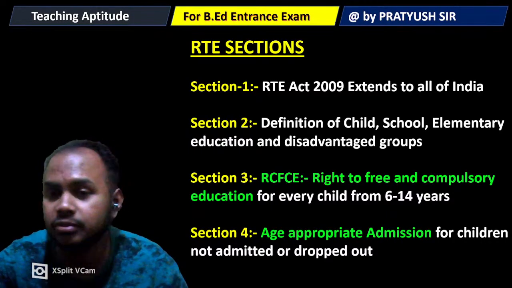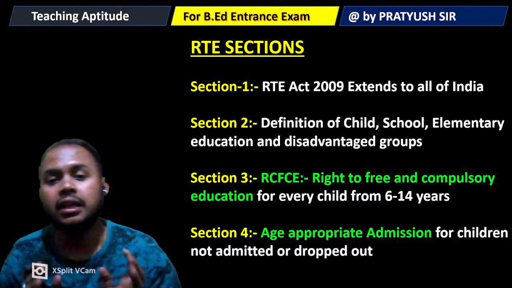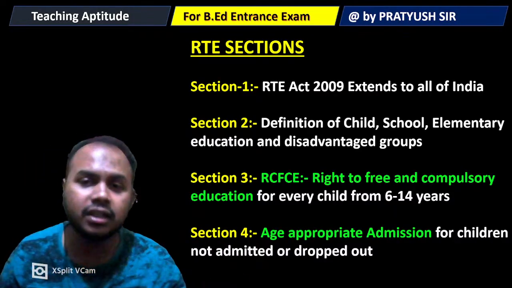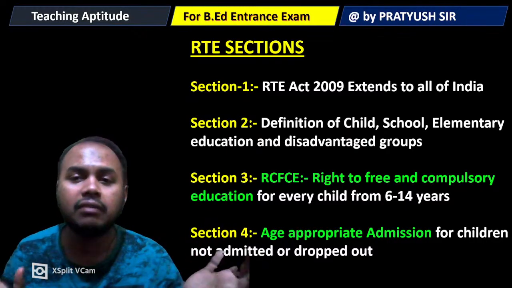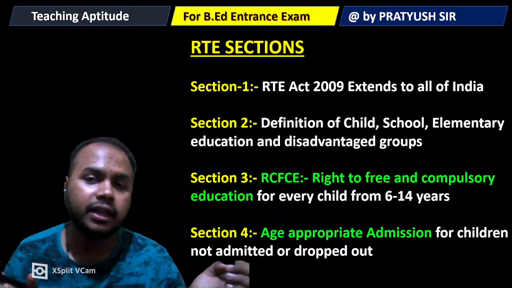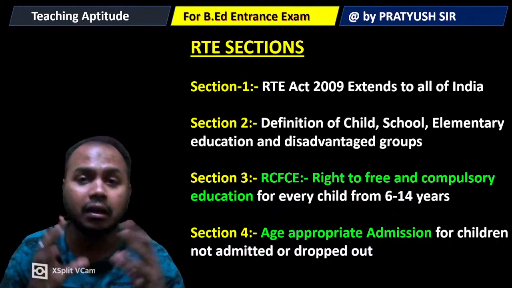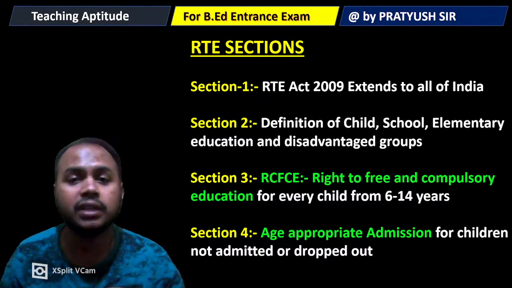I have told you that elementary education begins from class 1 and ends at class 8. So this is the mandatory level of education that everybody must get. This is the compulsory thing, the free and fair compulsory education.